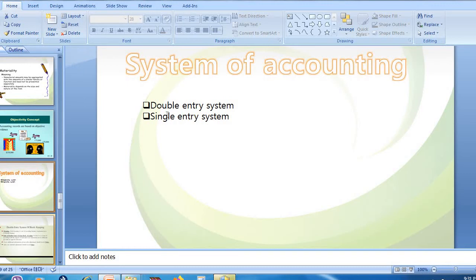So these are the systems of accounting which will be followed at the time of recording transactions in the books of account.